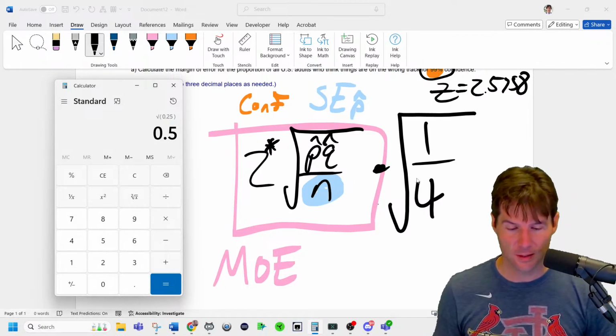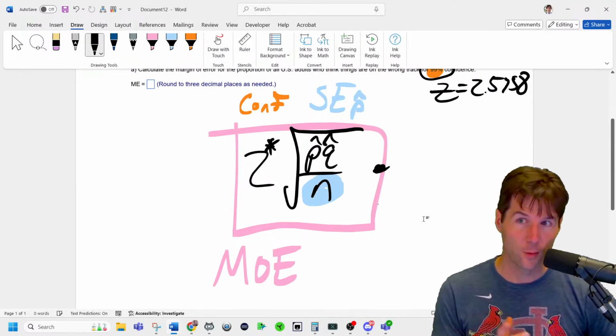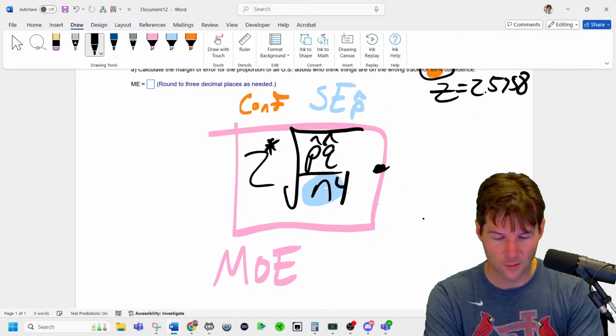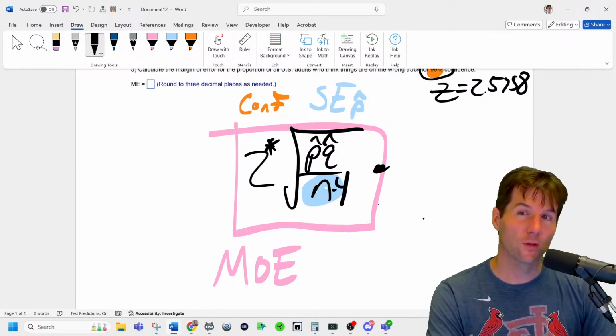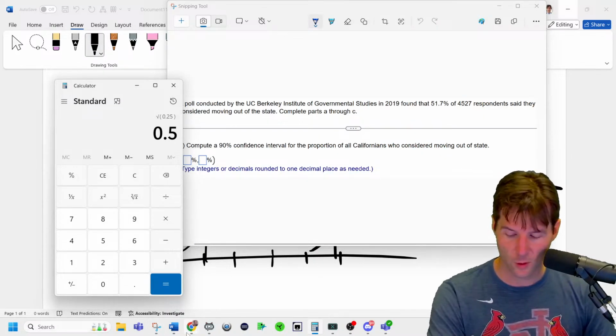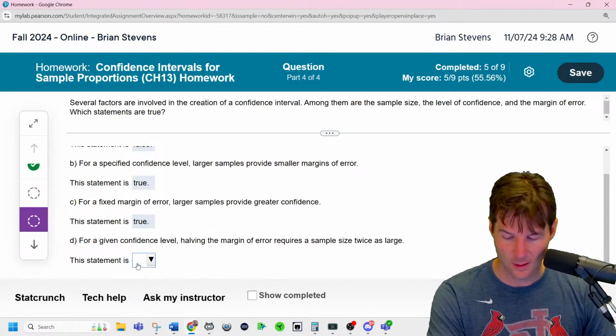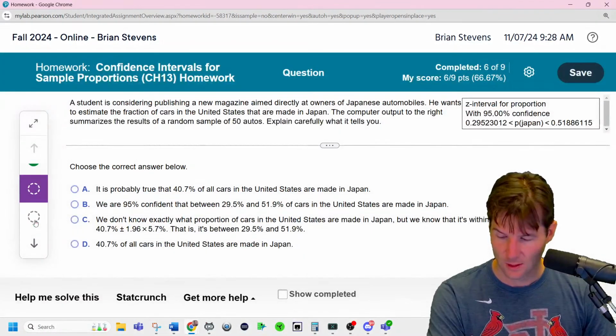Because of this, we can include it in the radical right here via the rules of mathematics, and you'd get 4. So it doesn't require twice the sample size, it requires 4 times the sample size. That's the way square roots work within sample sizes. So this statement is false. It would require 4 times the sample size.